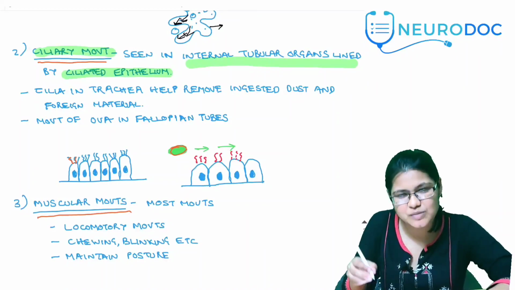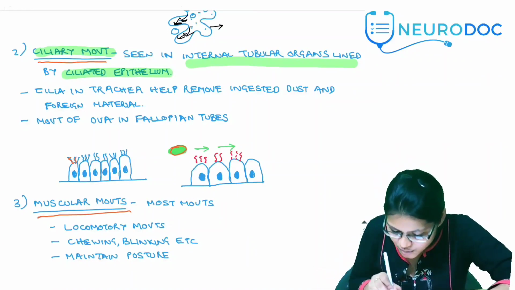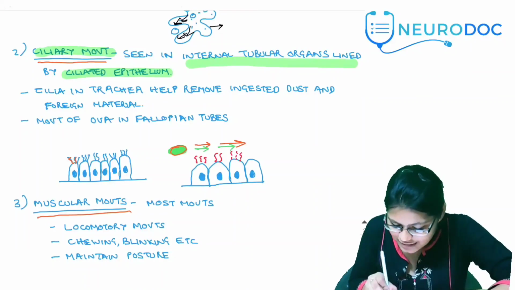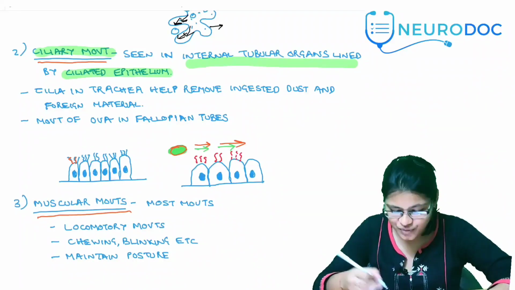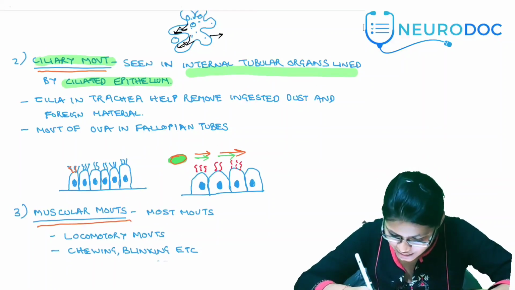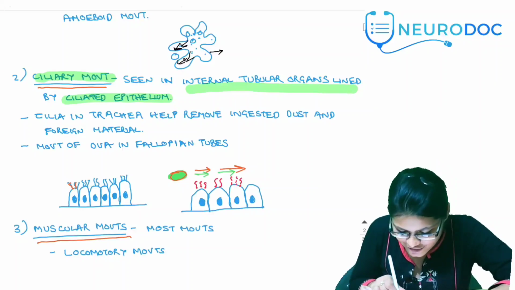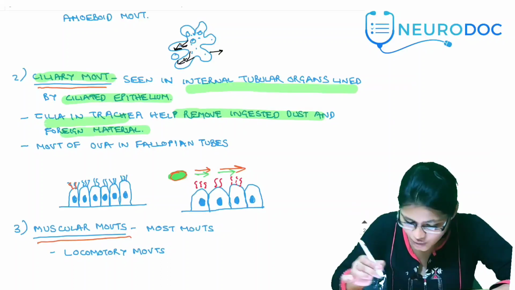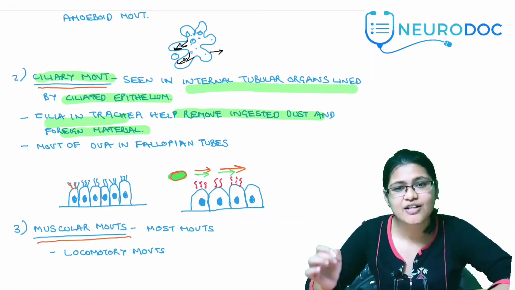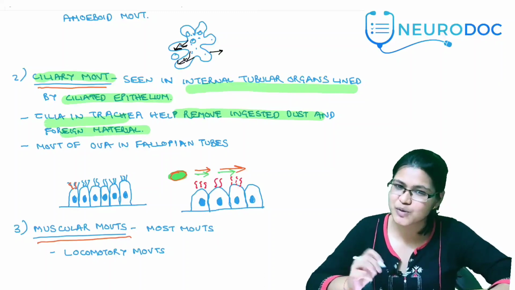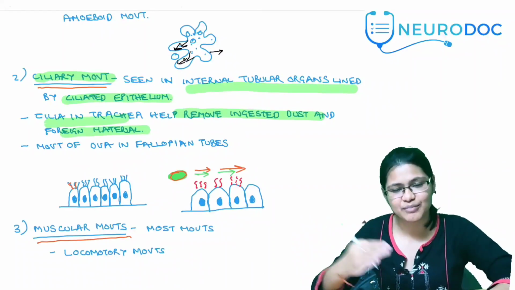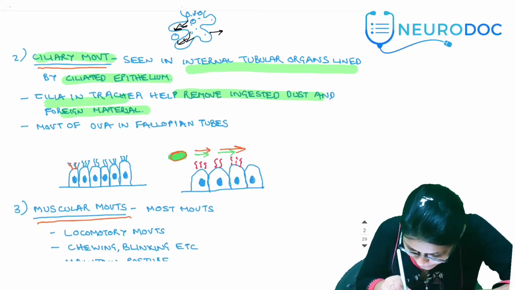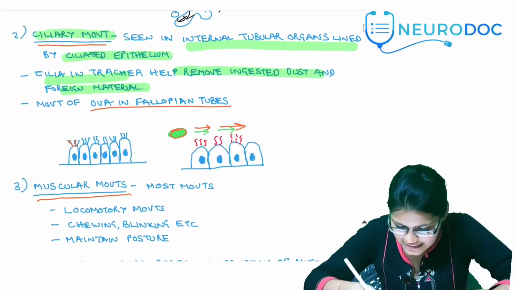What happens if a mucus particle or some ingested dust comes in? With the beating of these cilia in that direction, the mucus moves, and the cilia trap the ingested dust and foreign organisms. So cilia in the trachea help remove dust and foreign material. Also, in our reproductive tract, the movement of ova in the fallopian tubes is because of cilia. With the movement of cilia, the ova and gametes move through the fallopian tubes. So that's done with amoeboid movement and ciliary movement.